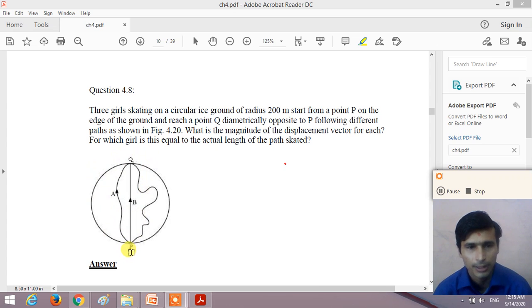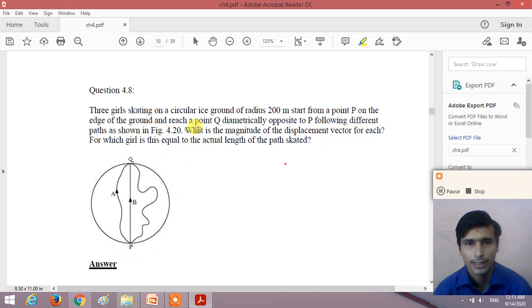Second, girl B starts riding from the point P and reaches the point Q like this straight diametrical path, and girl C starts riding from point P and reaches the point Q on this zigzag path, right? Now, what is the magnitude of the displacement vector for each? Here the displacement by all the three girls is the same, from P to Q. So the magnitude of the displacement for all three girls is the same, and it is the diameter of the circular path.